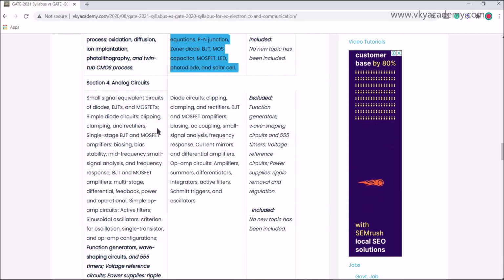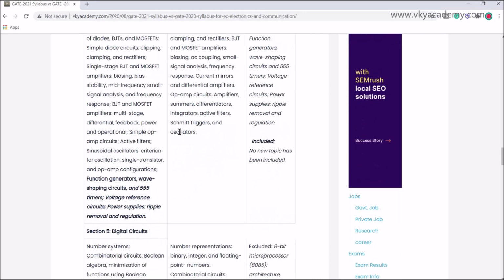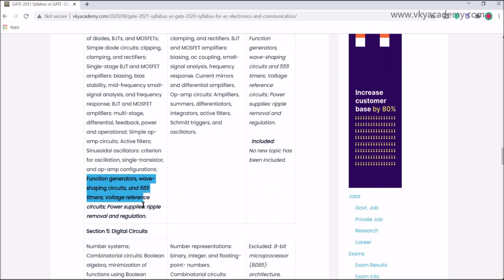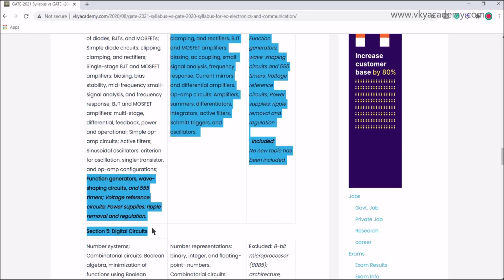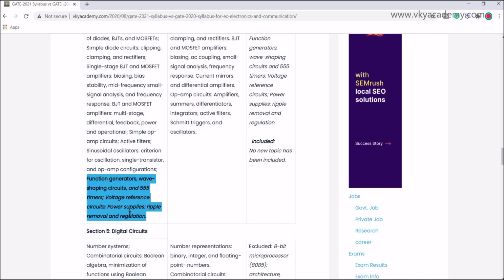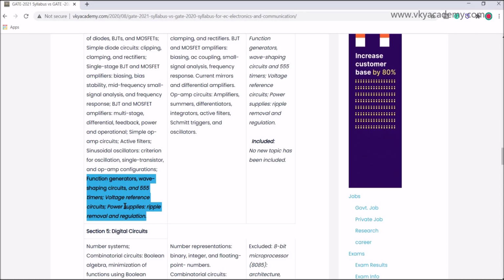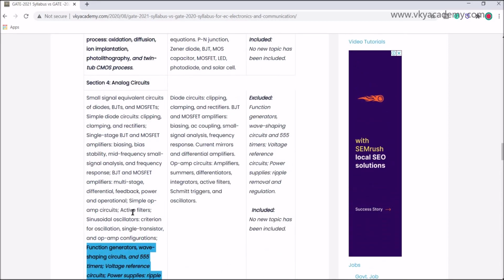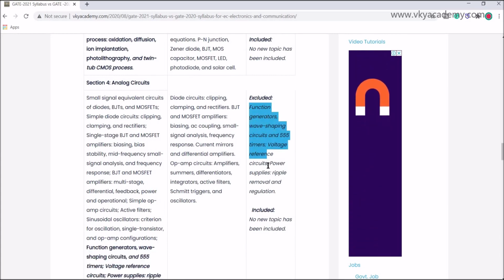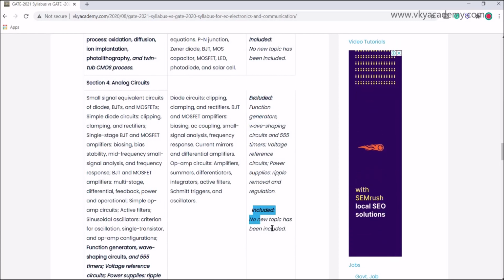Coming to the analog circuits portion: function generator, wave shaping circuit, 555 timers, voltage reference circuits, power supplies, ripple removal and regulation. This portion has been excluded, and no new topic has been included.